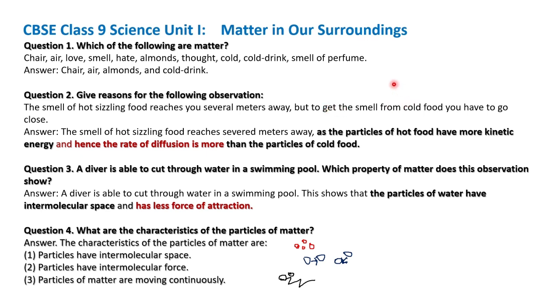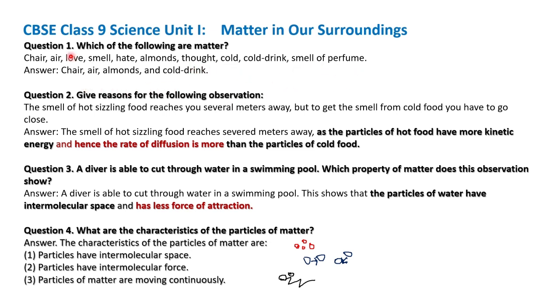As our exams are fast approaching, we will see questions a part in the first unit, Unit 1, Matter in our surroundings. Which of the following are matter? We may be knowing the definition of matter, that is, that which occupies space and has mass will be coming under matter. The following things: chair, air, love, smell, hate, almonds, thought, cold drinks, smell of perfume.